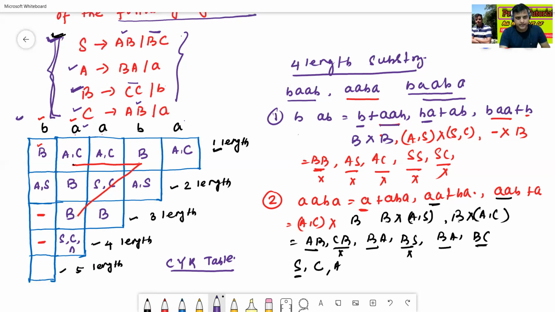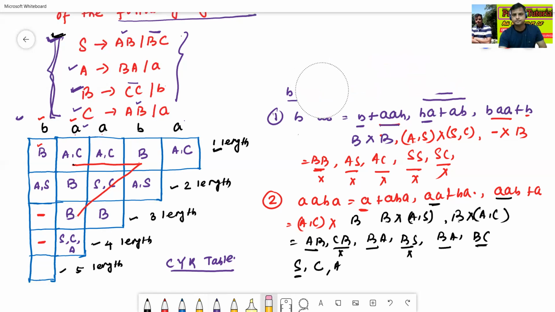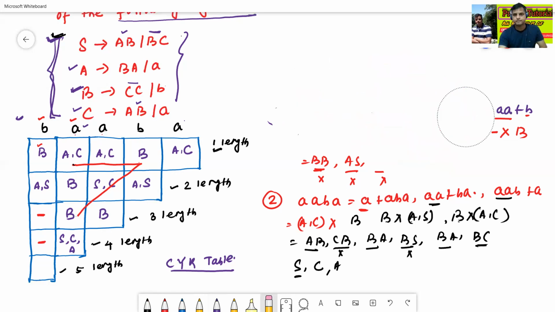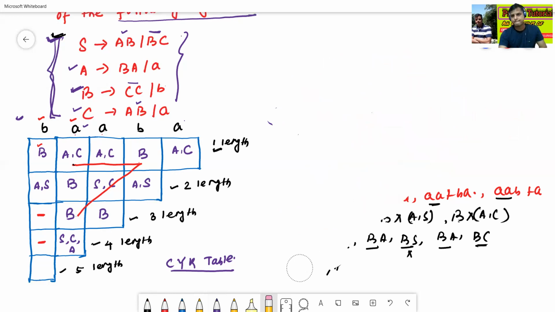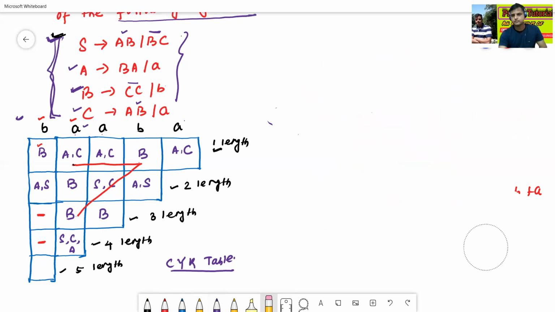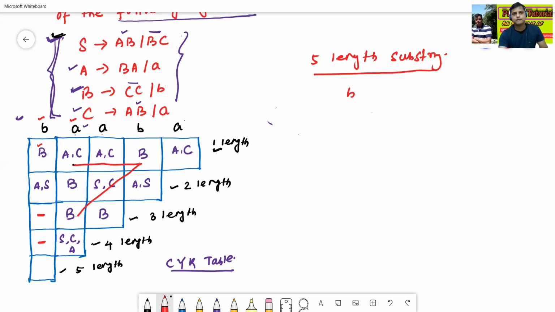SCA, right? Now, okay, 4 length substring is over. Now we'll find the 5 length substring. So what is the 5 length substring? BAABA. So this is a 5 length substring.